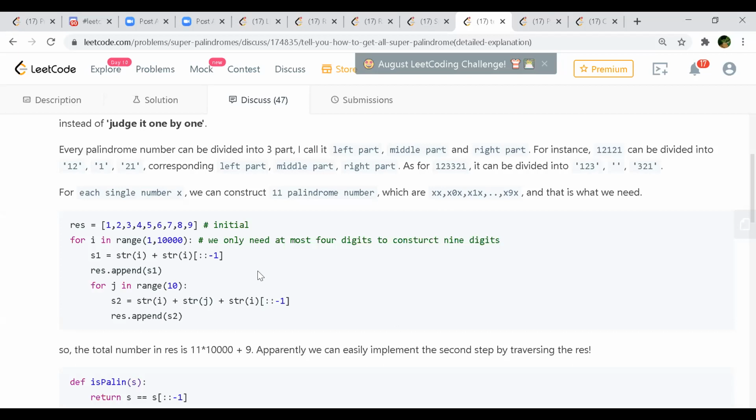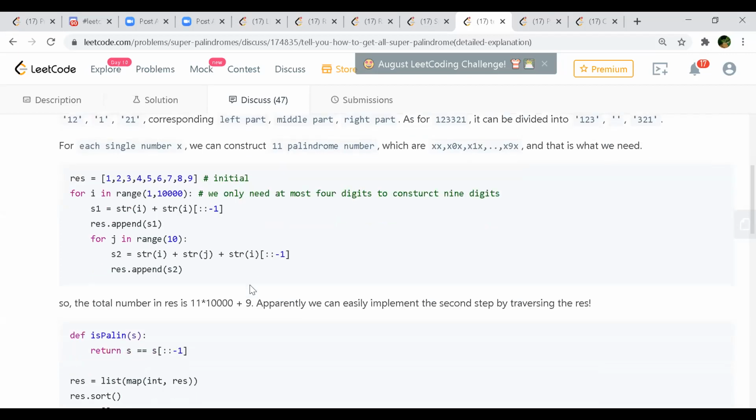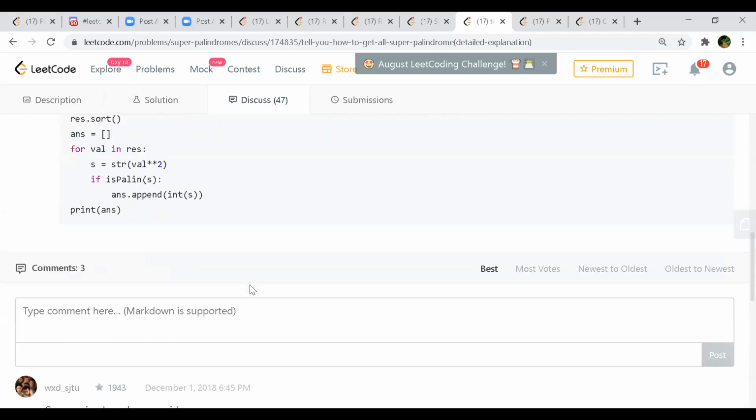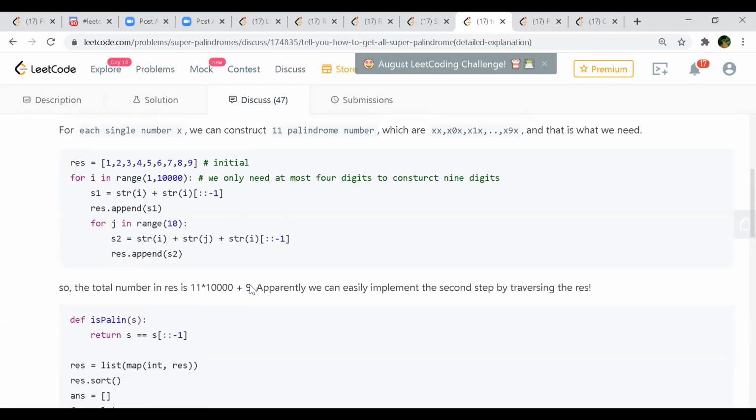But where are we handling whether the answer we are appending to the final answer list is between the L and R range? I'm also still searching for that. Actually, if you look at your super palindromes in range function, it might be taking care of it in the main entry function.